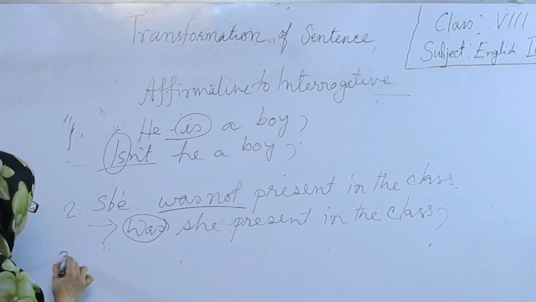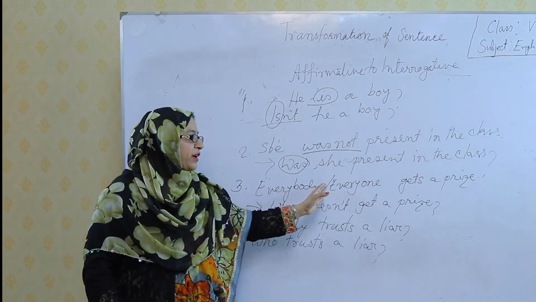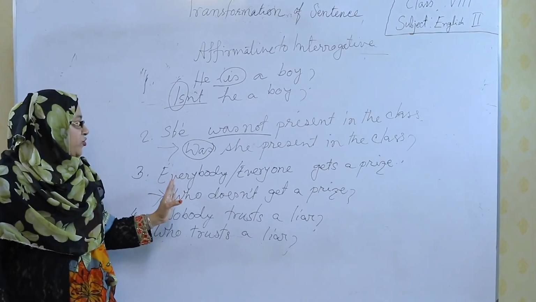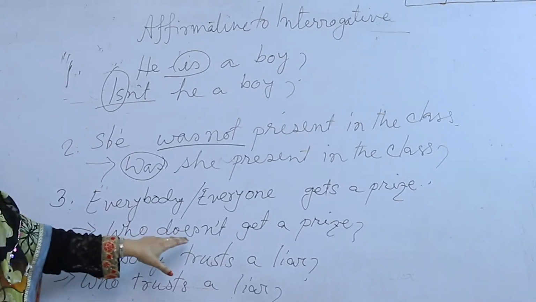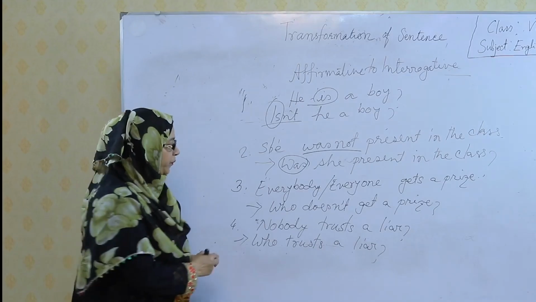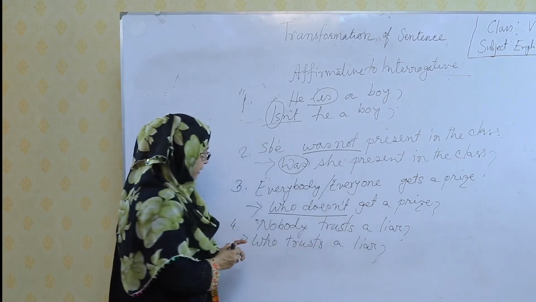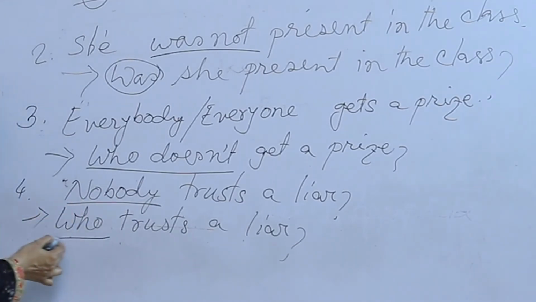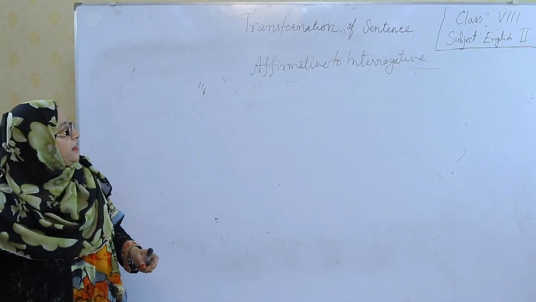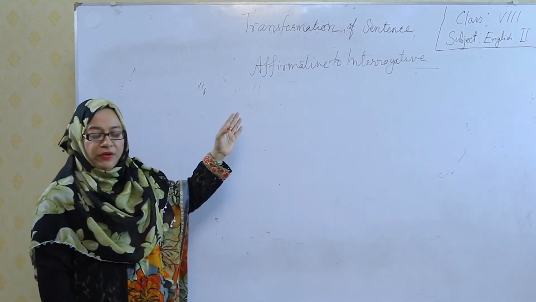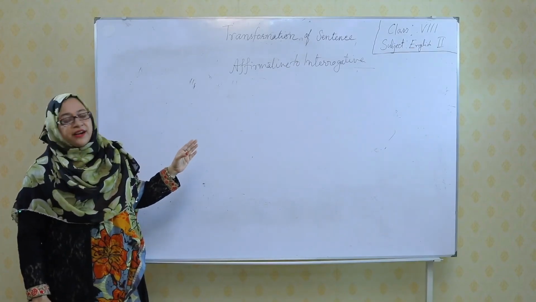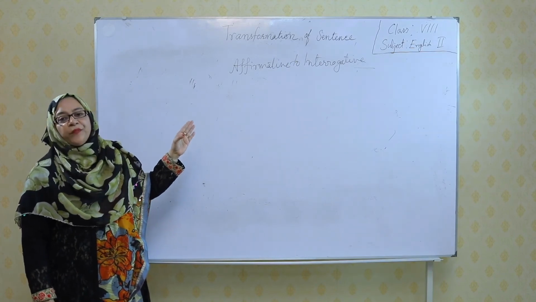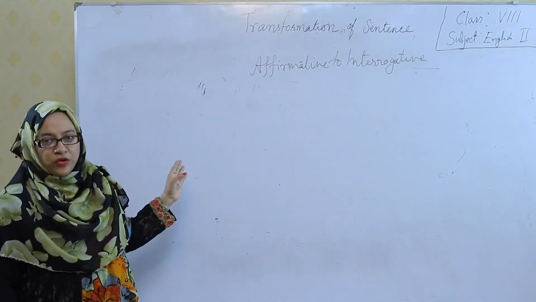And the another one, the first one is everybody or everyone gets a prize. When we turn it into interrogative, we use who doesn't. And the another one, nobody trusts a liar. This is the negative form. So, we use only who trusts a liar? Okay. If you turn it affirmative to negative, then you can easily turn it into interrogative to affirmative by following these rules.